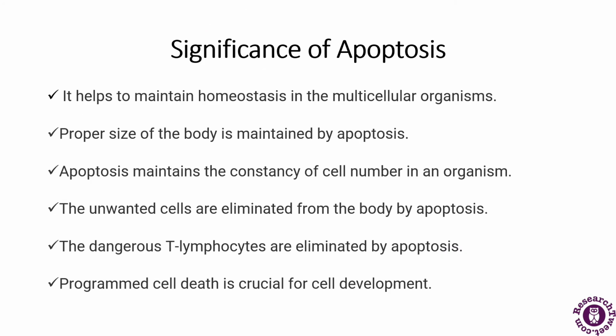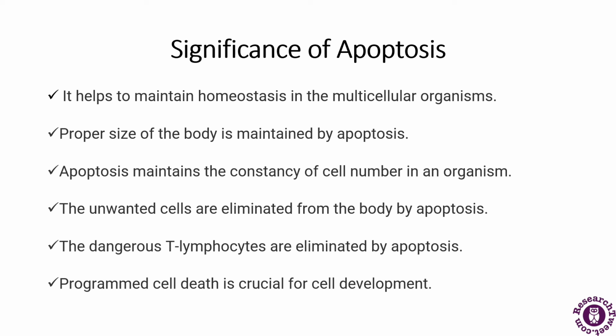Now, what is the significance of apoptosis? Apoptosis is significant for a number of reasons. So what can be the possible reasons? First of all, it helps to maintain homeostasis in multicellular organisms. The proper size of the body is maintained by the process of apoptosis. It maintains the consistency of the cell number in an organism, and the unwanted cells are eliminated from the body by the process of apoptosis.